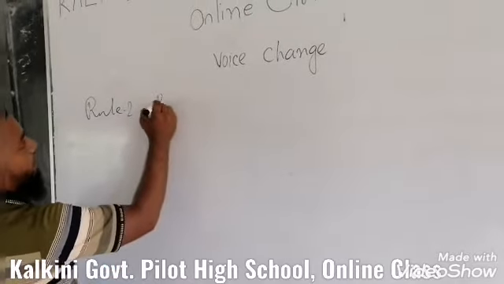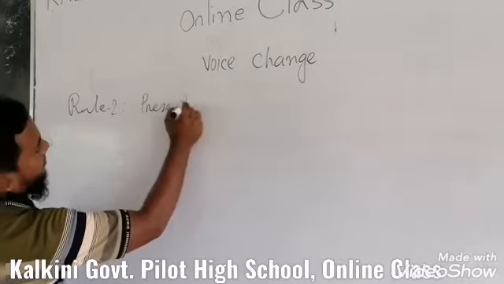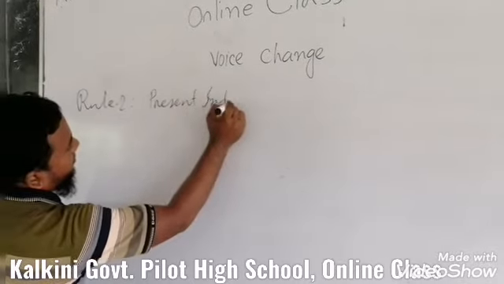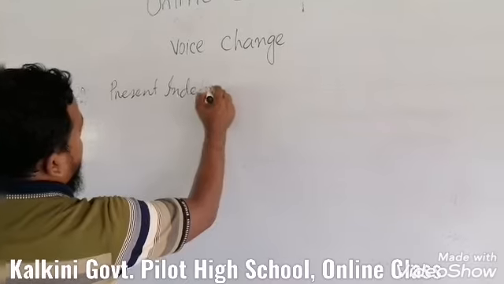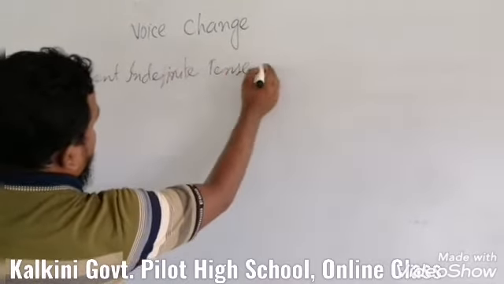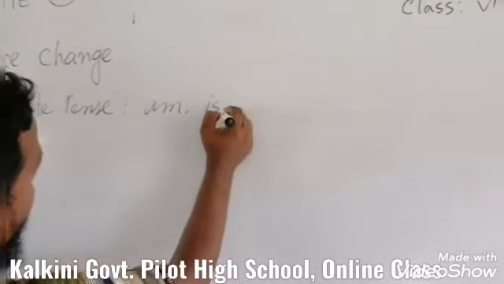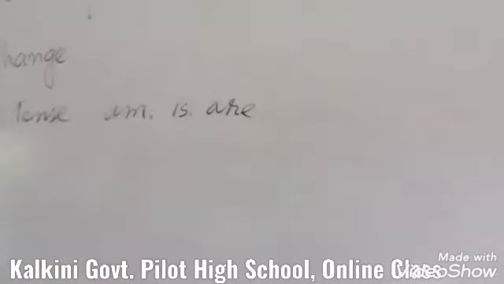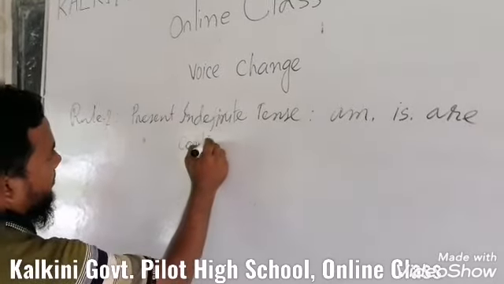For the present indefinite tense, the auxiliary verbs are am, is, are, and